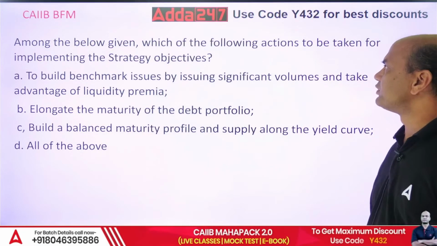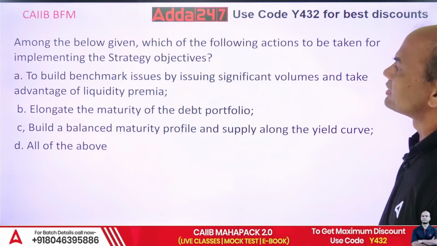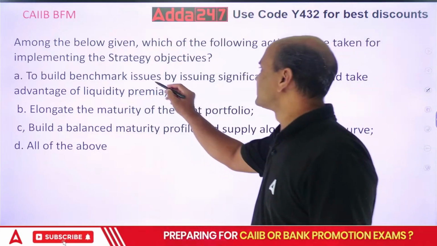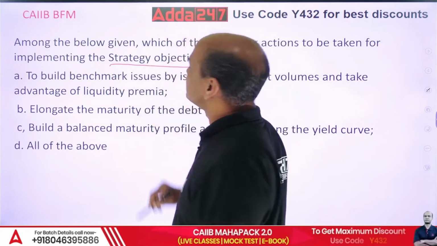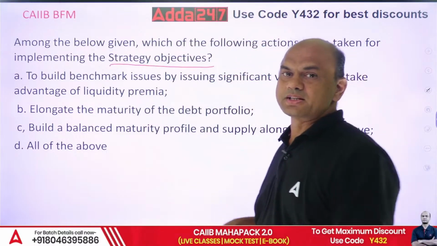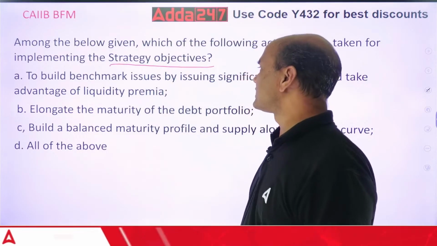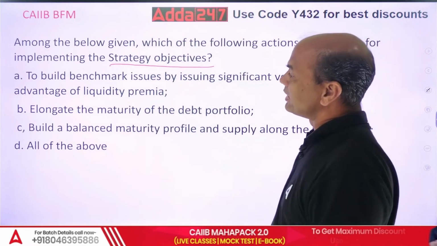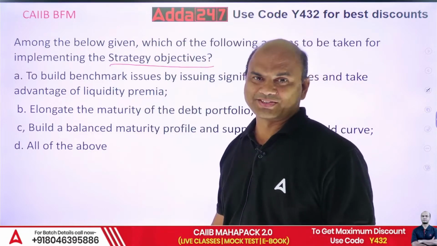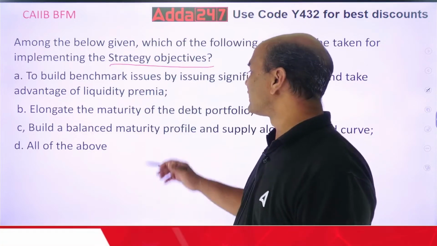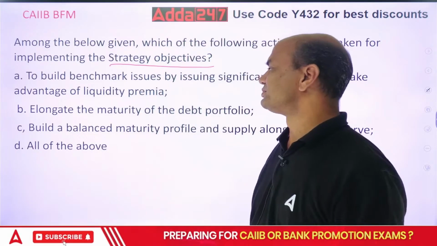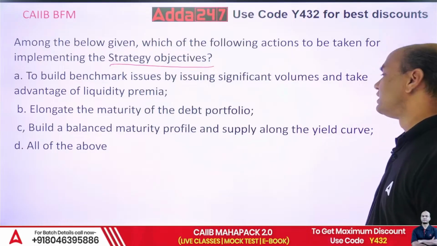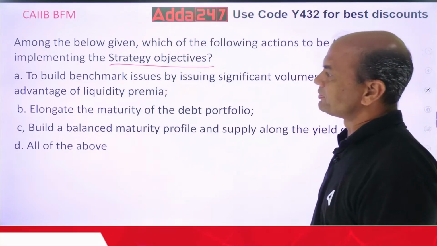Among the below given, which of the following actions is to be taken for implementing the strategy objectives? Implementing the strategy objectives. The options: to build a benchmark issue by issuing significant volumes and take advantage of the liquidity premium; elongate the maturity of the debt portfolio; build a balanced maturity profile and supply along the yield curve; and all of the above.